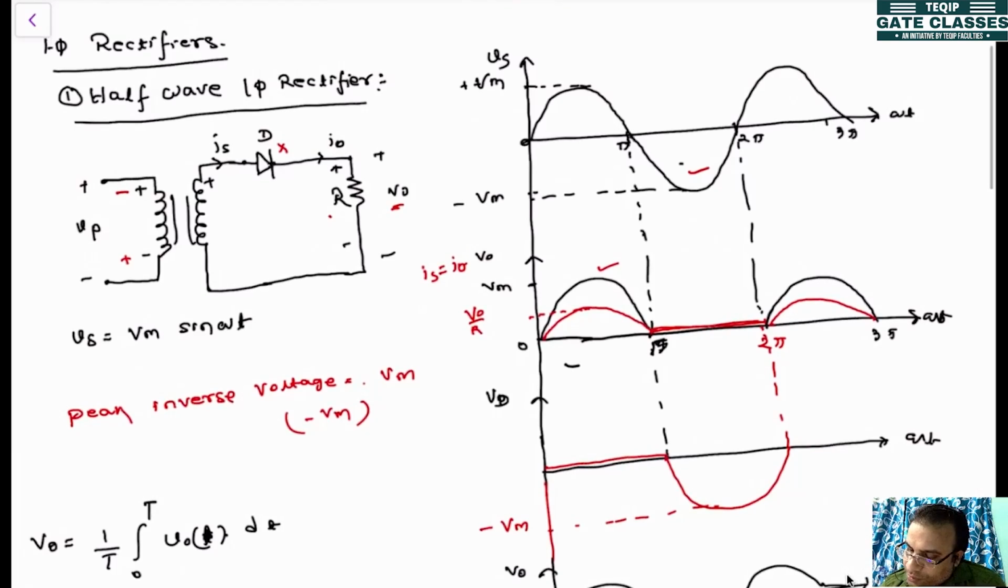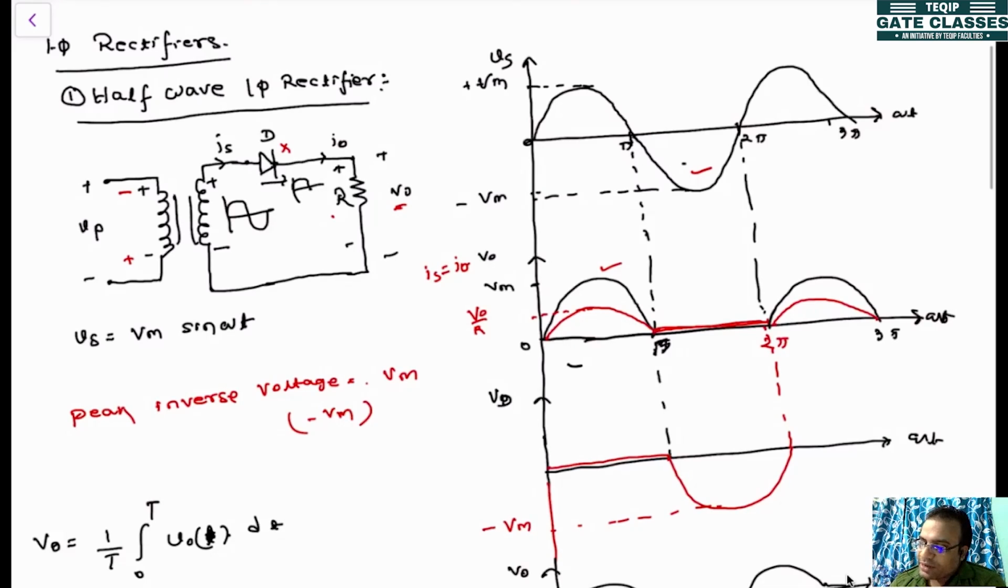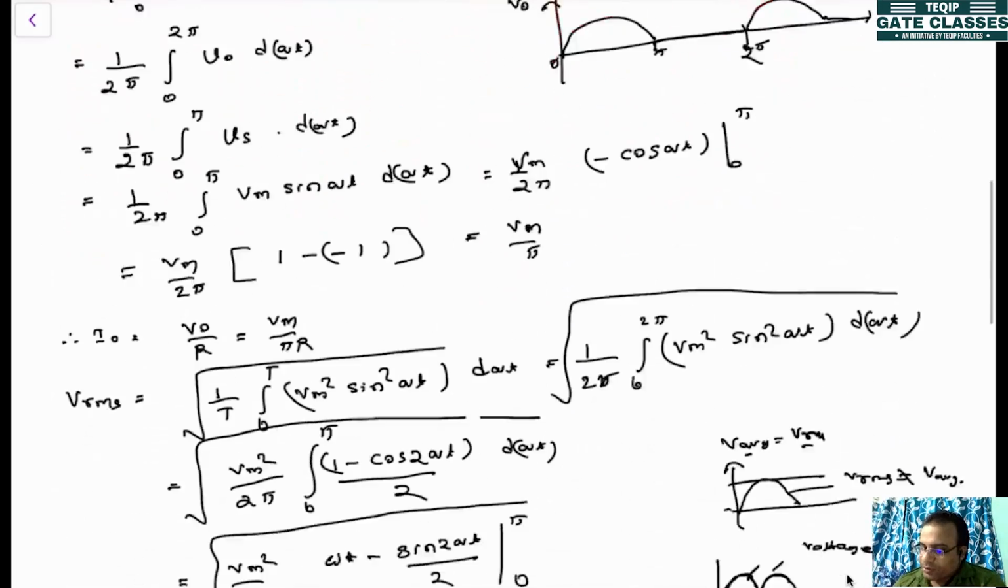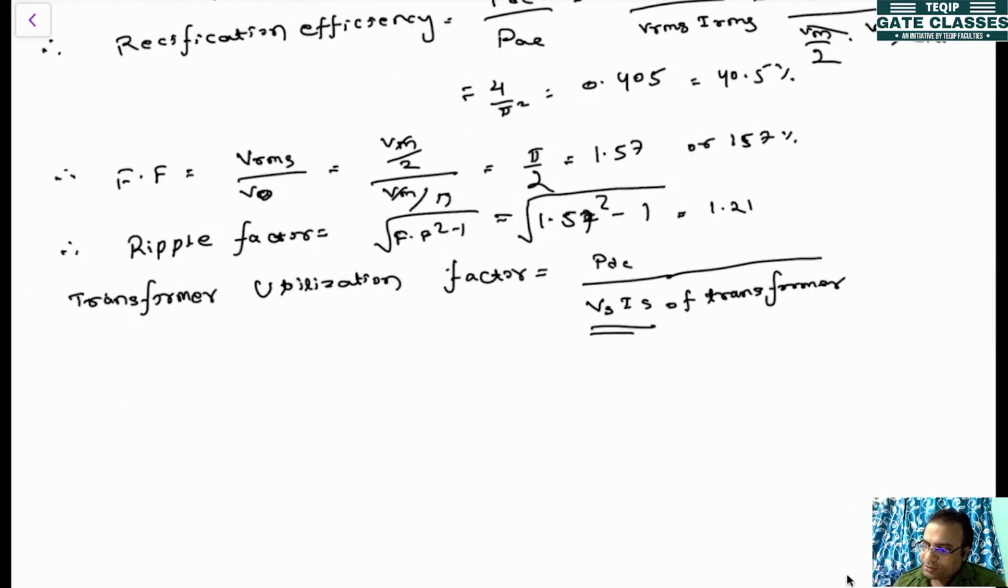Look at the transformer voltage here. The voltage is sinusoidal, but the current flows in this way, which is why you get a voltage drop like this, a half wave. But the input AC voltage is a sinusoidal voltage. So for a sinusoidal voltage, what will be the RMS value?